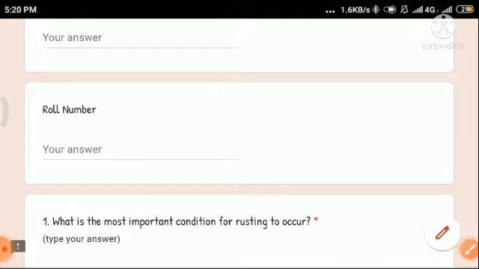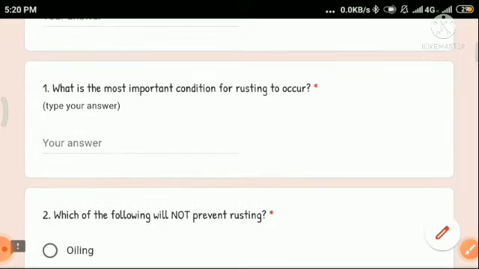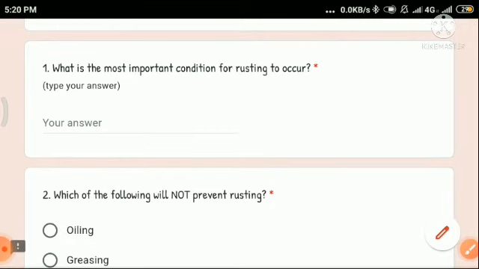The first question is, what is the most important condition for rusting to occur? If you recall our previous classes, we discussed rusting there. I mentioned that for rusting to occur, the most important condition is that water and oxygen should come in contact with the iron at the same time.